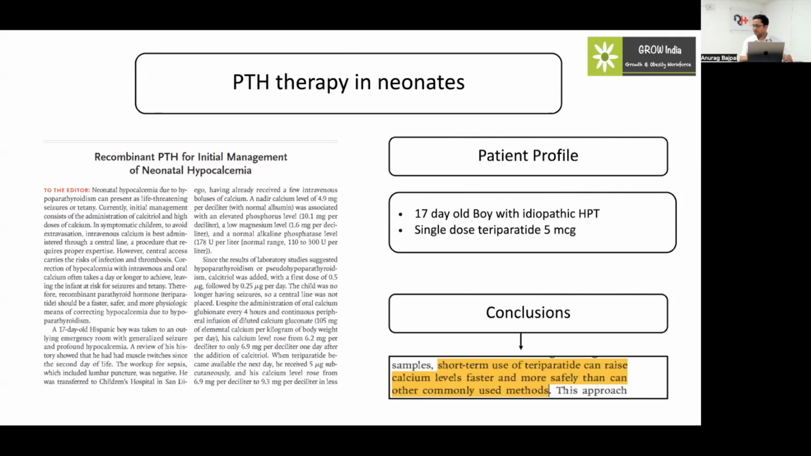This is not unusual. Many times, as I discussed, the requirement may be very high. So this could be a good indication. You give a single dose or something, and then you can build it up, and then maybe stop it. Yes.